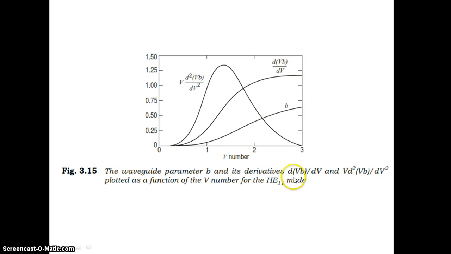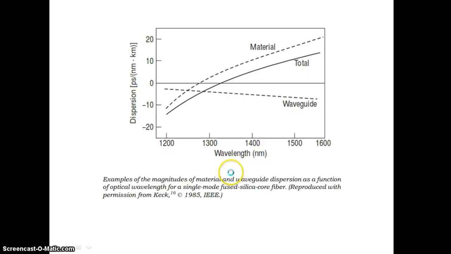It is the waveguide parameter b and the derivatives, and this is the waveguide dispersion. So it increases, and then it more or less remains constant as the wavelength increases. Okay, so that's some negative effect. So the waveguide dispersion decreases with the increase in wavelength.